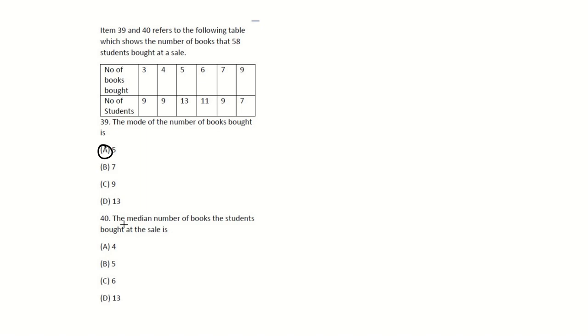Right, then we're looking at number 40. The median number of books bought at sale is... Okay, so we know that the median is your middle. We know there are 58 students, right? So your median is going to be located at 58 divided by 2, which is equal to 29. So you're looking for your 29th student, right?